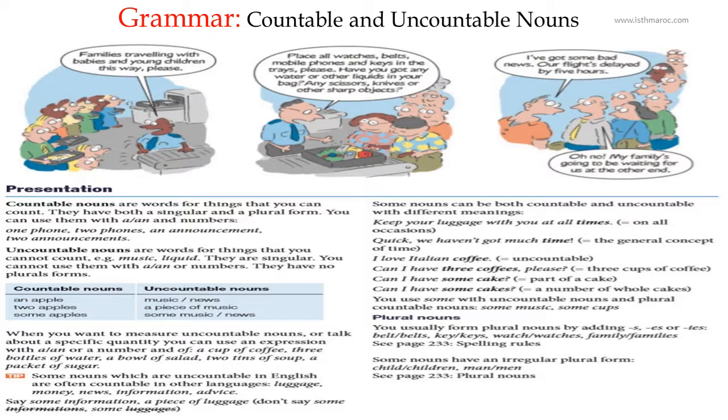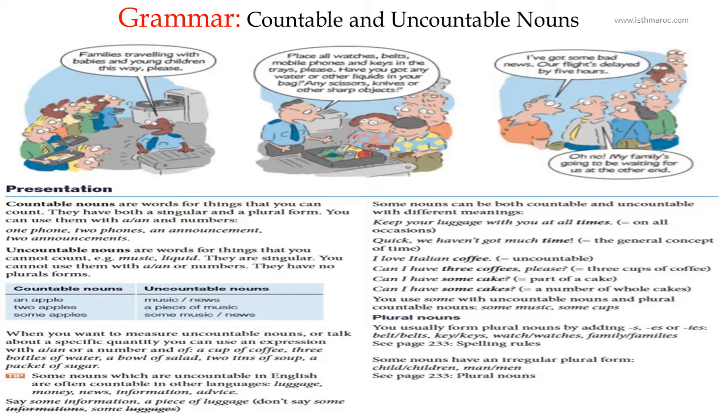Belt, belts, key, keys, watch, watches. Okay, the examples we have here. Family, families. Some nouns have an irregular plural form like child, children, man, men, woman, women, mouse, mice, louse, lice. So we have a lot of irregular nouns because their form changes. So this is in brief the explanation of the course.